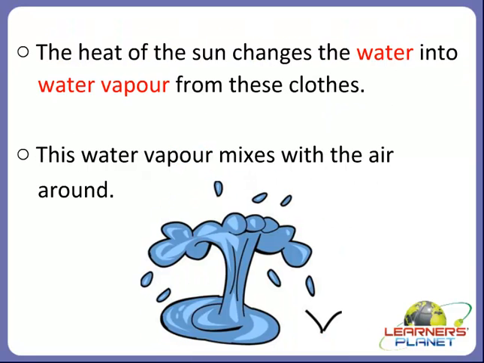Yes. The heat of the sun changes the water into water vapor from these clothes, and the clothes become dry. And this water vapor mixes with the air around us.